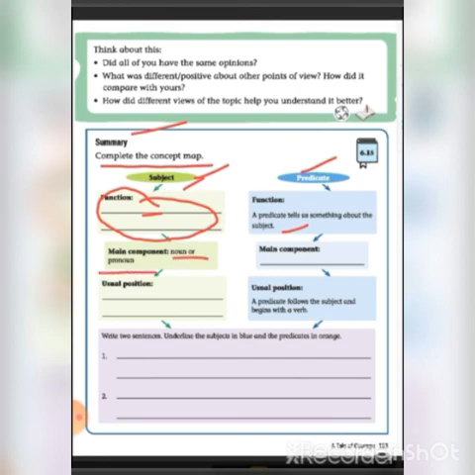Here you should write the main components of the predicate. What is the usual position of the subject? You should find out and write it here. What is the usual position of the predicate? A predicate follows the subject and begins with a verb. Write two sentences on your own, and underline the subject in blue and the predicate in orange.